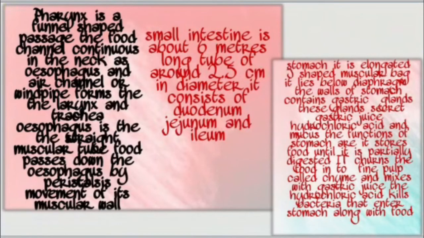Now after the buccal cavity and mouth, the pharynx is a funnel-shaped passage behind the soft palate, where the food channel and air channel cross each other. The pharynx leads to the esophagus and the air channel or windpipe, which forms the larynx and trachea.